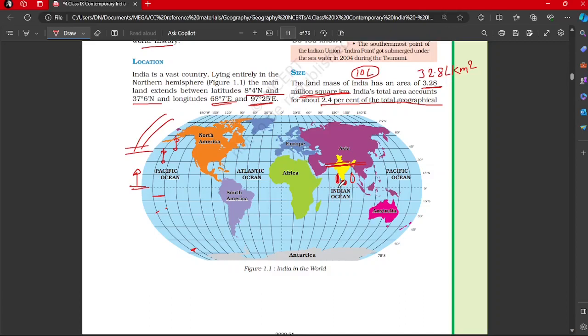If it was at the equator, the distance would have been around the same as latitude. But as you move to either side, northern or southern, as you move polewards, the distance between two longitudes will reduce in comparison to latitude, which is spaced similarly wherever you go. Okay, so that is the reason.